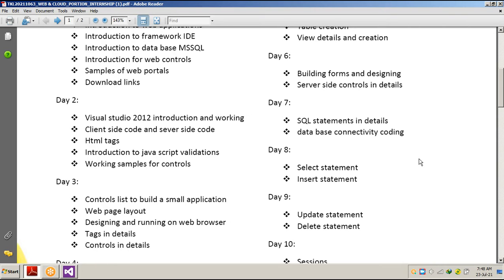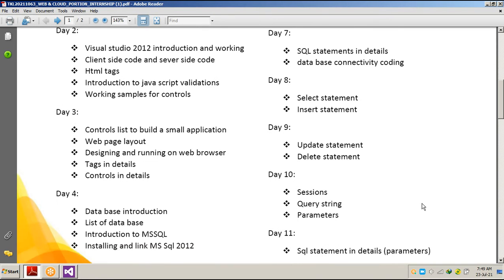Building forms, we did some forms. Remember, we also designed a table, and related to that table we designed a form also. We did some server-side coding also. What are SQL statements? SQL stands for Structured Query Language, which communicates between the database and the front end, with our project, with our software.